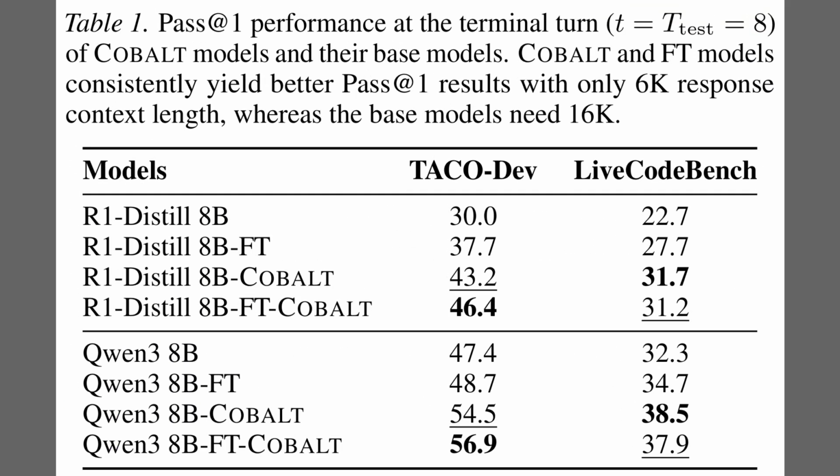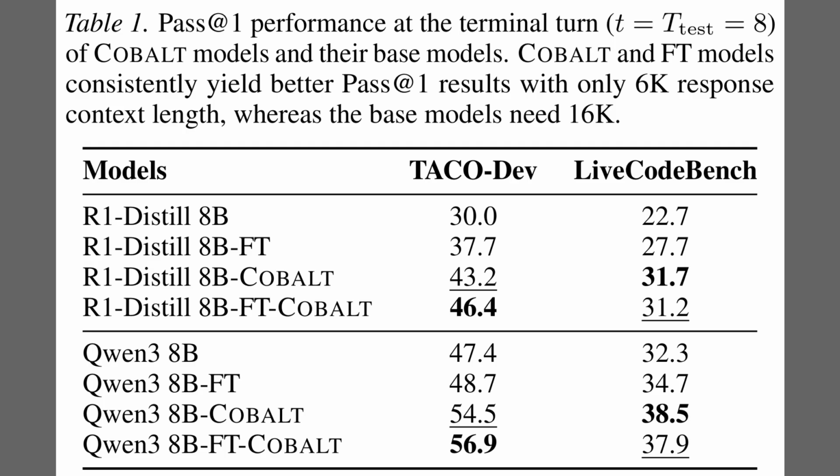So, having established the framework, Table 1 reports the performance gains on the TACO-Dev and Live Code Bench datasets. The table is split into two sections, with R1 Distill 8B results at the top and Qwen3 8B at the bottom. Focusing on the Live Code Bench column, the R1 Distill model jumps from a base score of 22.7 to 31.7 with COBALT, a notable 9-point improvement. The Qwen3 model shows a similar trend, reaching 38.5.